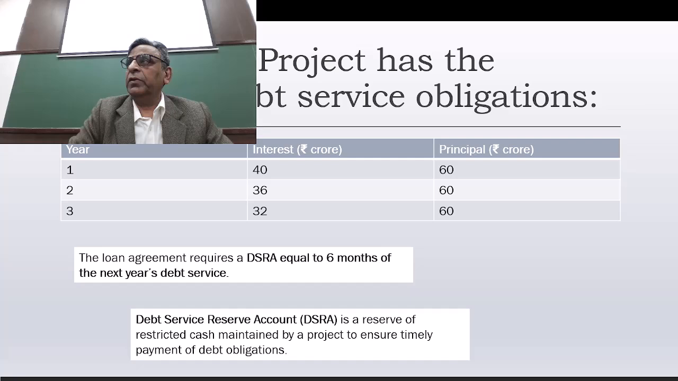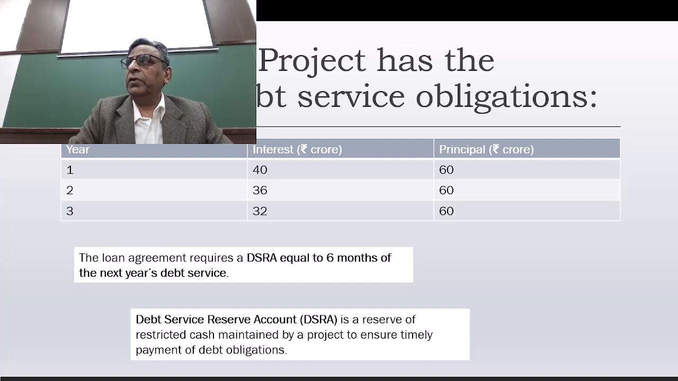So a project has the following debt service obligations. Year 1, 2, 3 is given, along with interest and principal. This is the interest and principal that the company has to pay. The loan agreement requires a DSRA, that is the debt service reserve account. It's a new term. The debt service reserve account is explained at the bottom: it is a reserve of restricted cash maintained by a project to ensure timely payment of debt obligations.